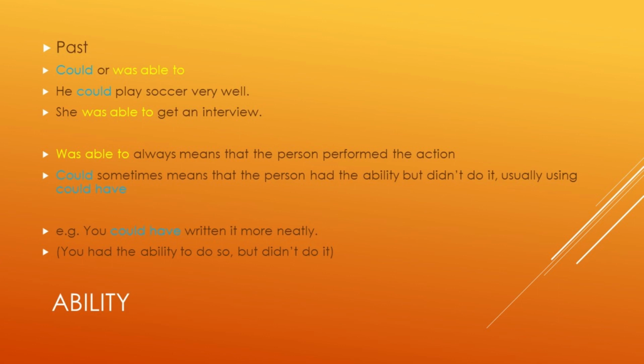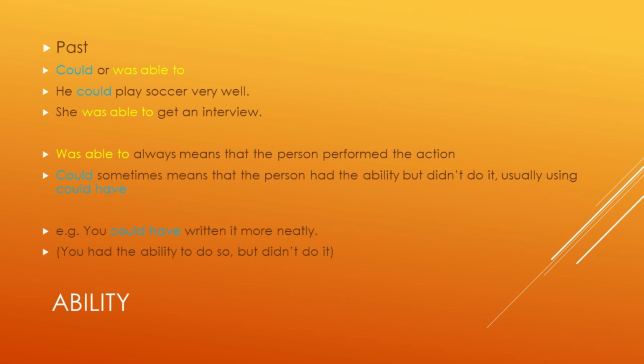So, first of all, we're going to look at ability, and ability is probably, I would say, the largest of the four. It's the one which has the biggest usage in everyday English, and it also affects all forms of tense. So we're going to spend quite a lot of time looking at ability. And we're going to start off with the past tense form.